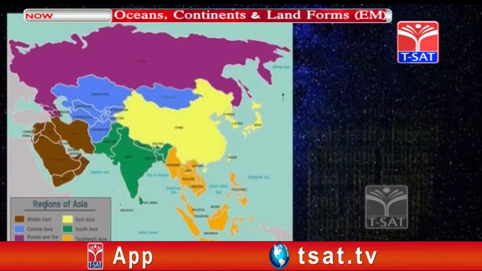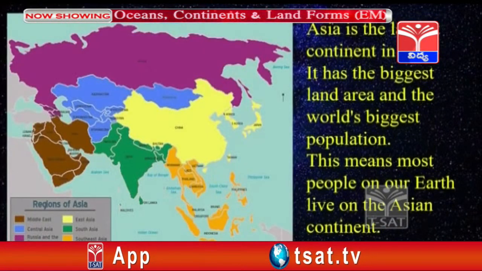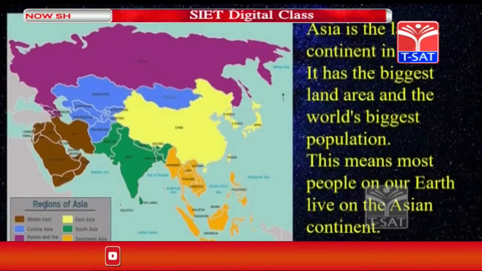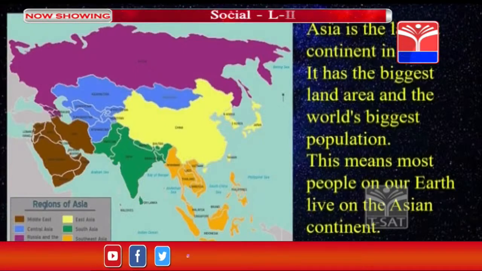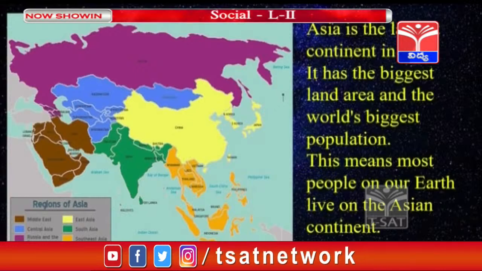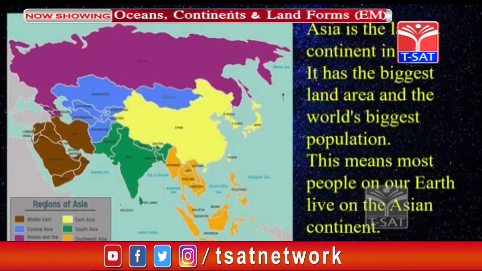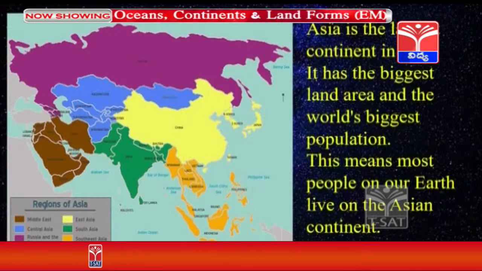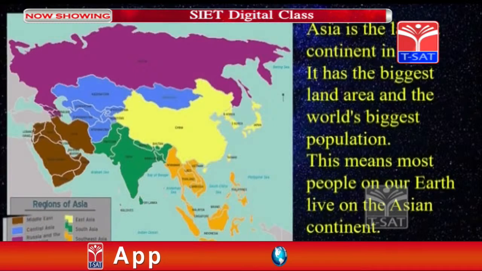So politically we have divided. Asia is the largest continent in size, and it has the biggest area and the world's biggest population. Means here on the earth, most of the people are living on the Asian continent.